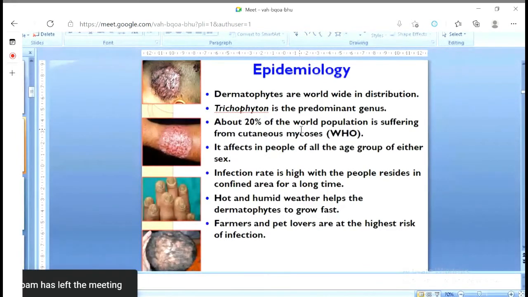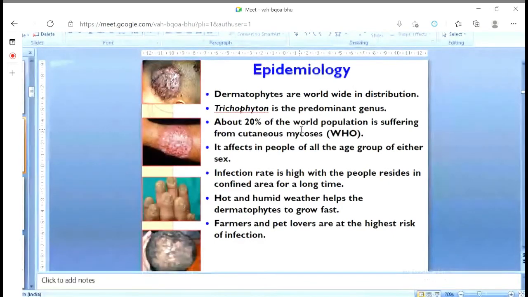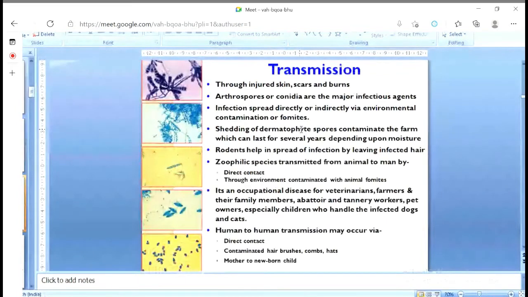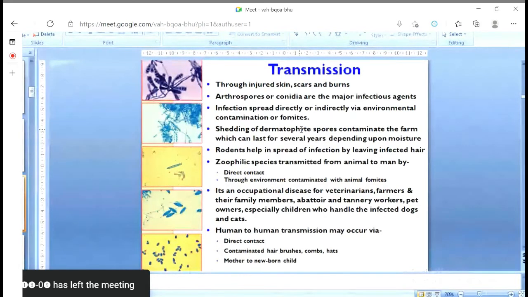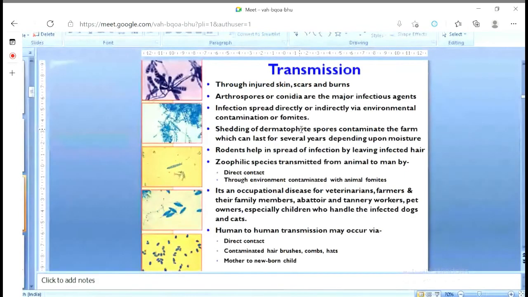Generally, the farmers and pet lovers, and obviously we people being vets, are at high risk of infection, because we need to handle animals and also, being human, our society and civil contact is also there. So our pet lovers, farmers, as well as the veterinarians remain at high risk. How is the disease transmitted from one to another? It is generally through skin, scars, and burns.